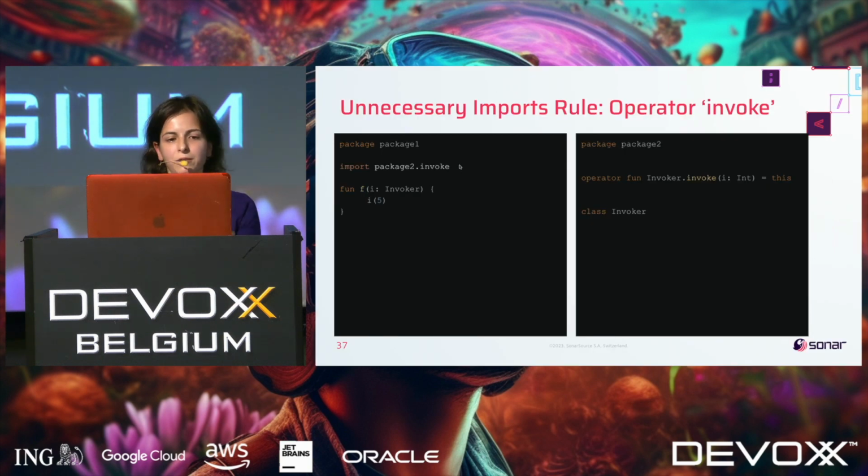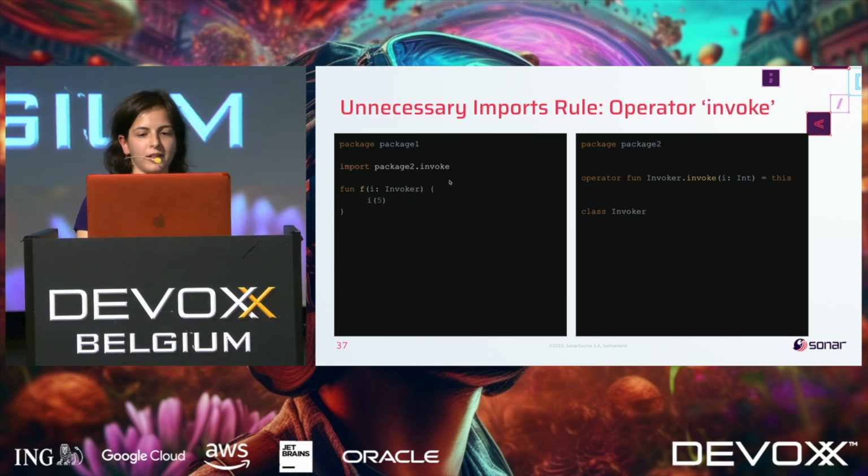What's the problem here with operator invoke? The problem is that you can override in any object, you can write a function invoke, like operator invoke, and then you can actually call this object as if it's a function. And from the abstract syntax tree, there is no difference whether it's a function call or an invoke operator.